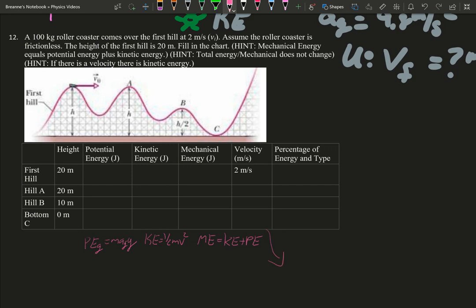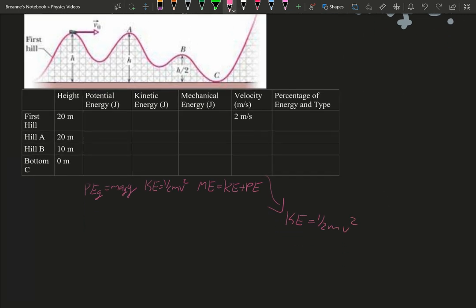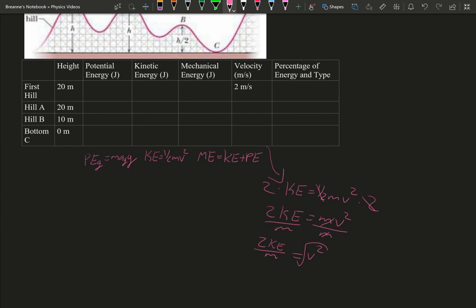Your velocity, you're going to end up using your kinetic energy equation, 1/2 mv squared, but we need velocity by itself. So that means we're going to go ahead and move the 2 over. So we have 2 kinetic energy equals mass times v squared. We divide both sides by m. So we get v squared is 2KE over m. And then just square root both sides. So you get that your velocity is the square root of 2KE over your mass. And the percentage is just saying how much of each type. So yeah, let's just rock and roll.